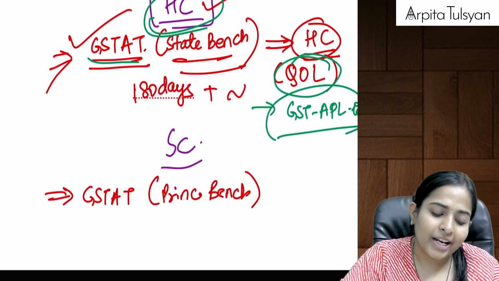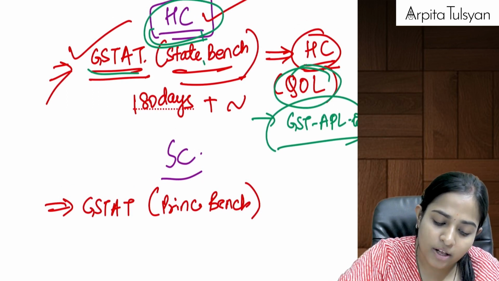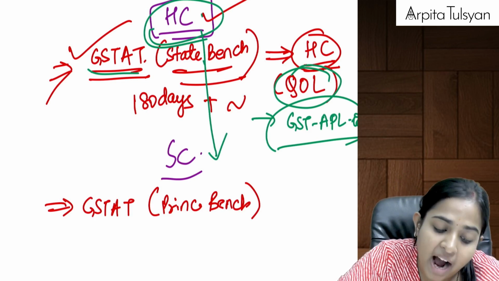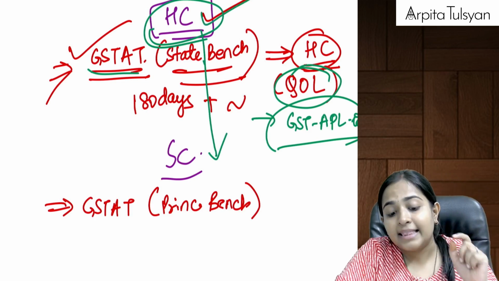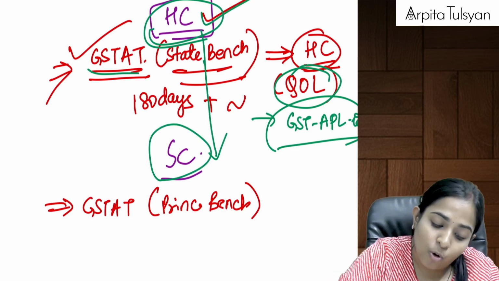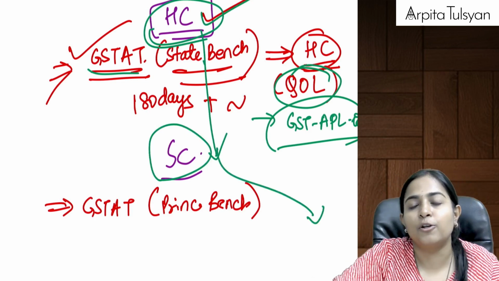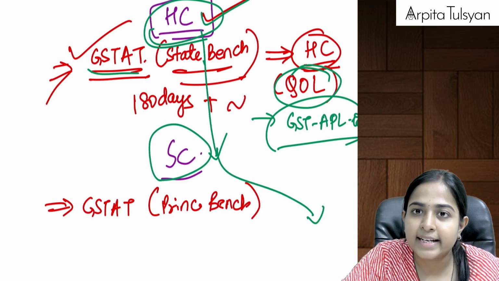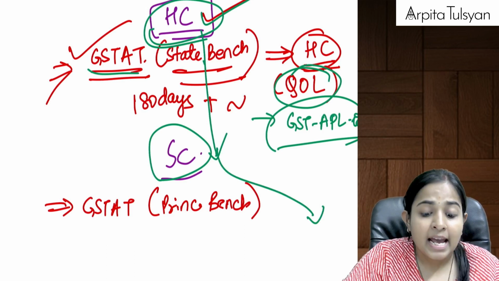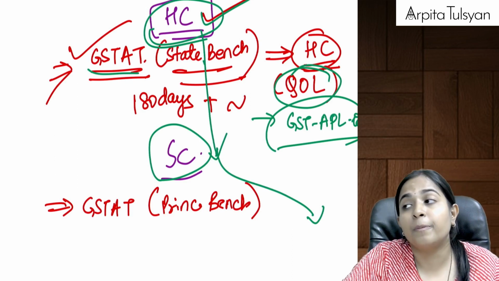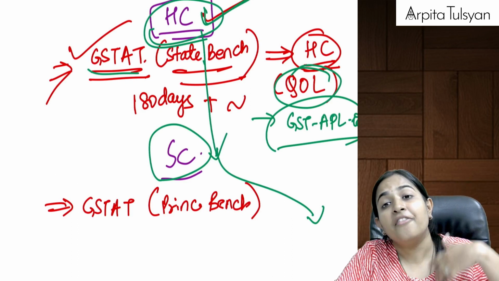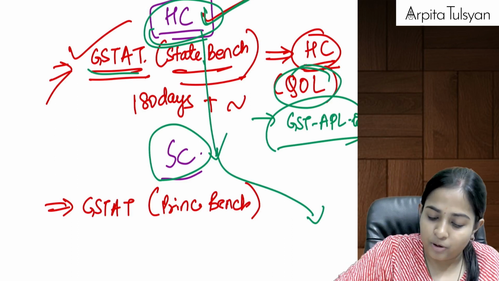Yes. Now, if we are aggrieved by this order of the High Court, and if the High Court certifies that this is a fit case to be decided by the Supreme Court, then only this case will come further to the Supreme Court. Did you understand? The High Court gave a decision. Any one of the parties is not happy with that. We want to go to the Supreme Court. The Supreme Court will take my case only if the High Court certifies that it is a fit one to go to the Supreme Court. That is one case.